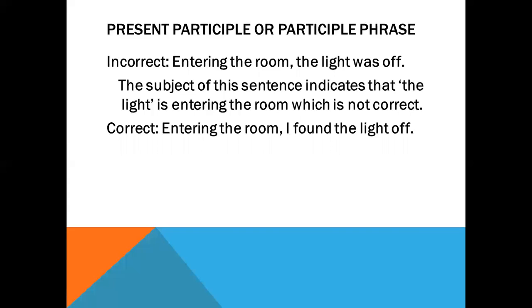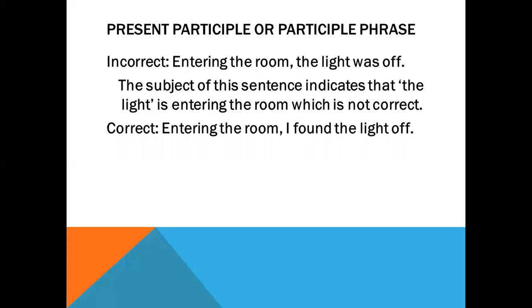So just after saying "entering the room," if you say "the light was off," here the subject is light. So does this subject indicate the subject of the first part? That is, can you say that the light was entering the room and the light was off? Is it true? Is it correct? No, it is never correct. So it becomes incomplete, right?